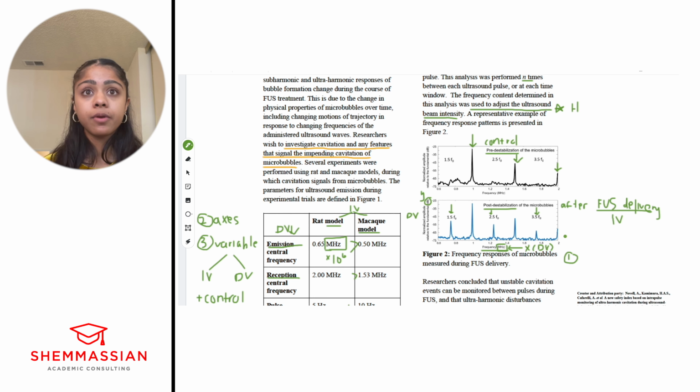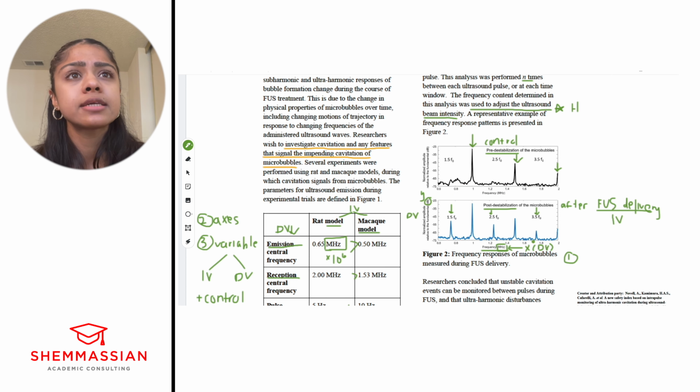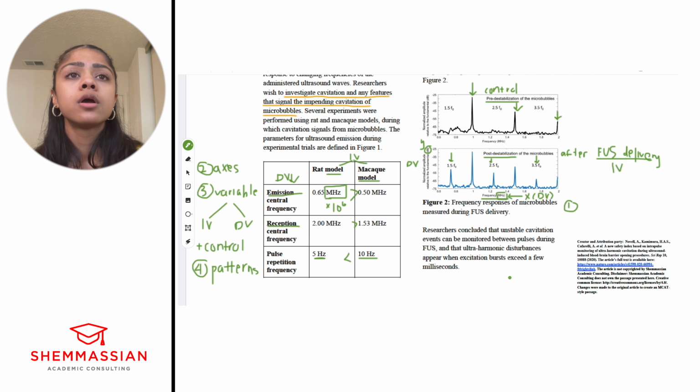Okay, so now we've seen this pattern. Do we see any other differences? It looks like everything else is kind of the same. All right. And now we've got this last short paragraph. This is going to be the conclusion, right? Researchers concluded that unstable cavitation events can be monitored between pulses during FUS, and that ultra-harmonic disturbances appear when excitation bursts exceed a few milliseconds.